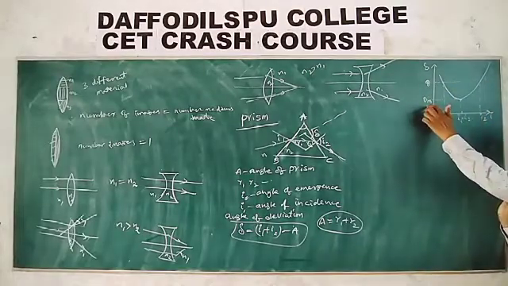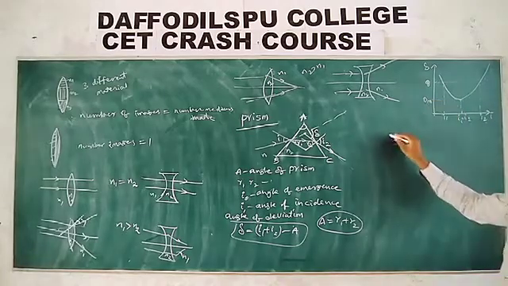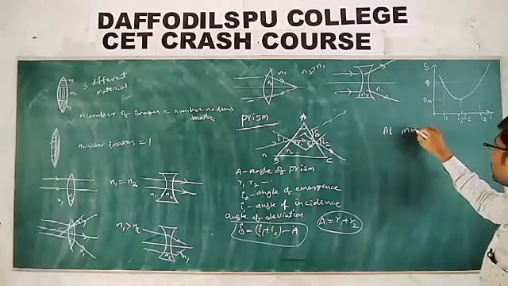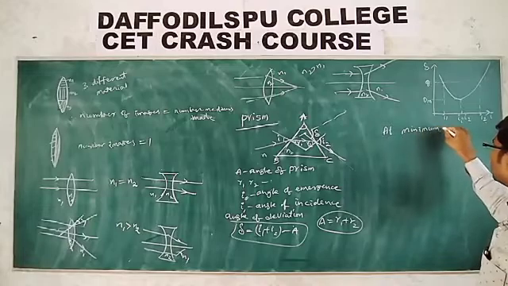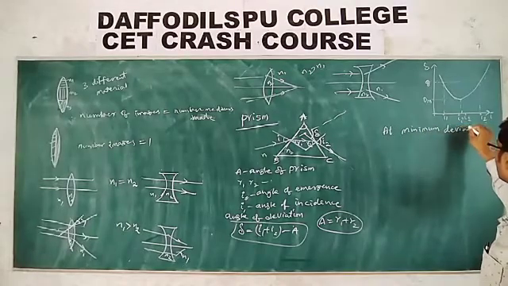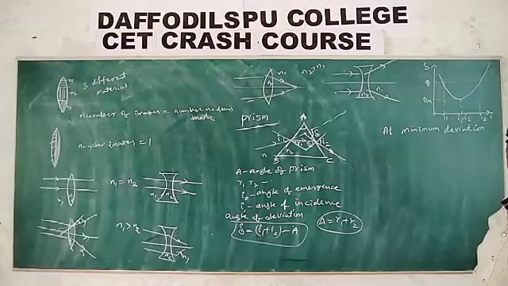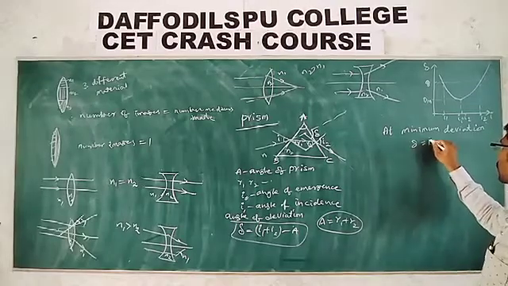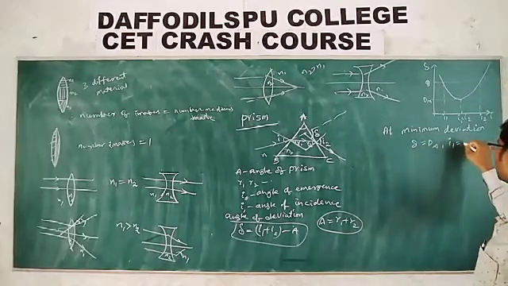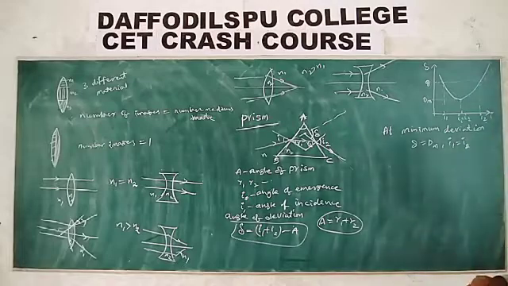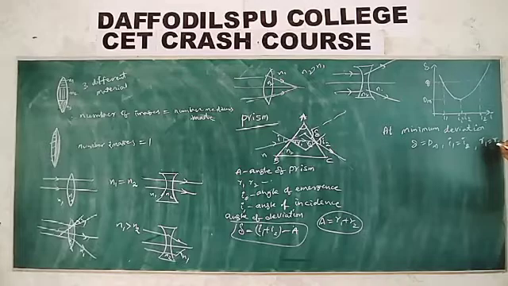So you have to understand one thing: at minimum deviation, delta is equal to dm. The angle of incidence and the angle of emergence are equal, and R1 is equal to R2.